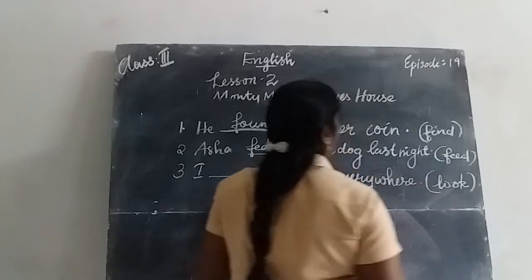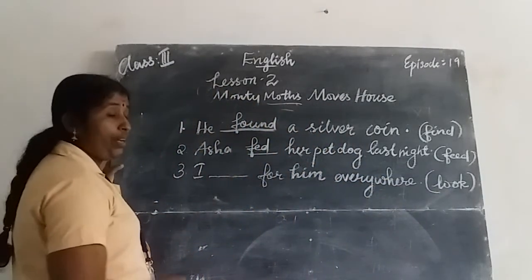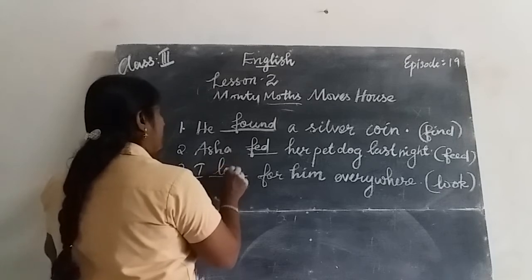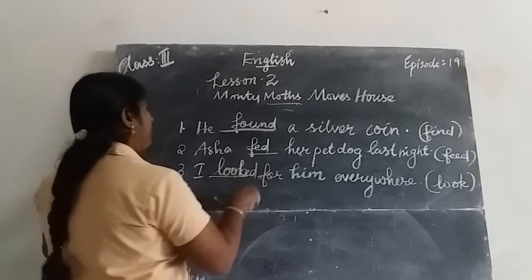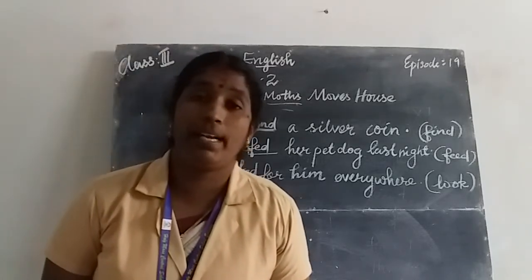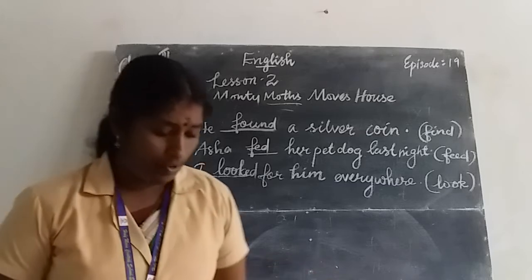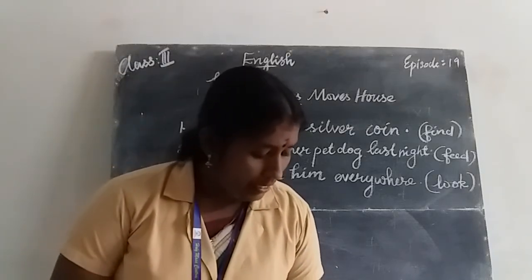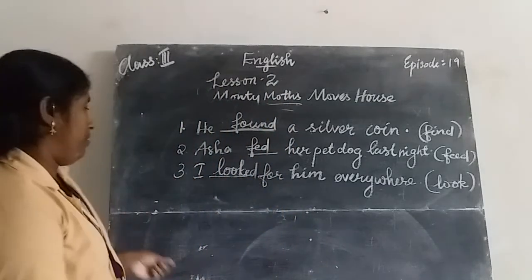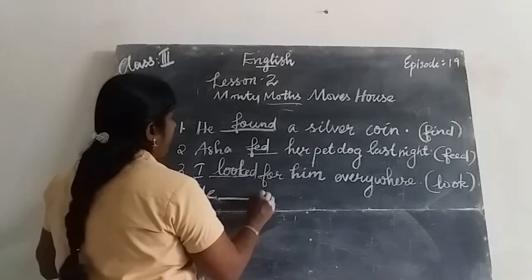Write the past tense of look in the blank. What is the past tense of look? Looked. Then the sentence will become: I looked for him everywhere. Then the next one, fourth one: he dashed me a letter.